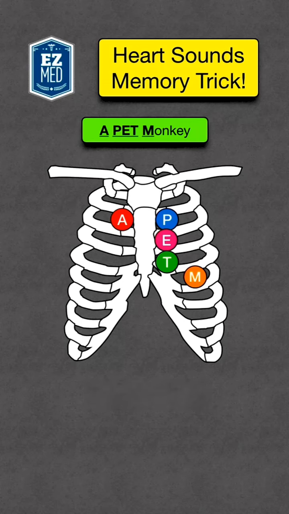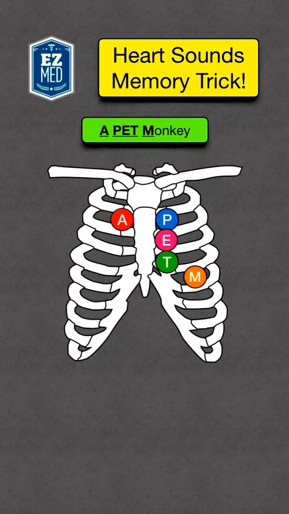Then you'll move down one intercostal space to E. This stands for Erb's point and is located at the left third intercostal space. You'll move down one more intercostal space to T. This stands for the tricuspid area and is located at the left sternal border, fourth intercostal space.